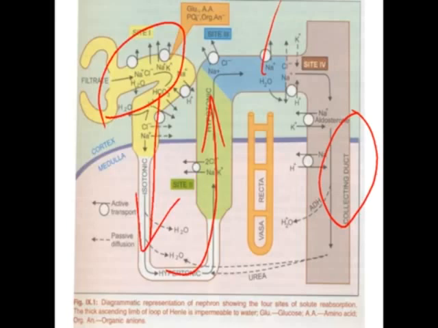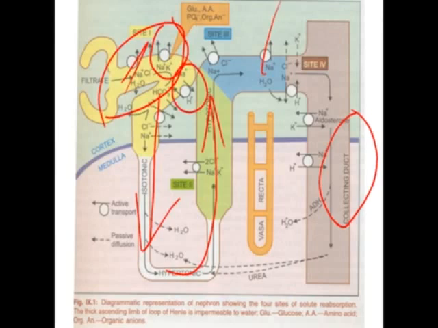In the proximal tubules, different channels are present. Through the sodium channels, reabsorption of sodium into the blood circulation takes place. One more is not a channel, it is actually a symporter, the sodium potassium symporter. One sodium ion and one potassium ion are reabsorbed into the blood circulation through it. Here is the Na plus H plus antiporter.